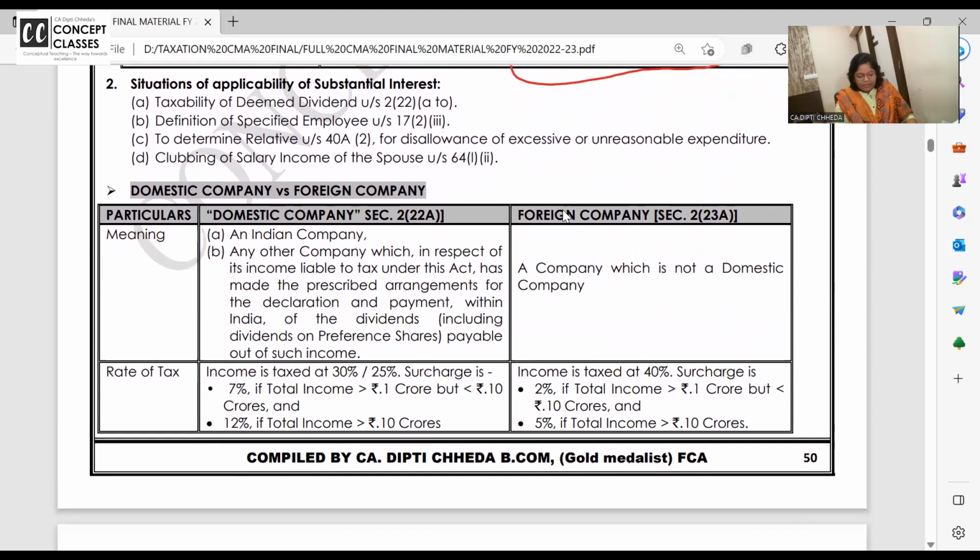Okay. So that time you should know substantial interest, and substantial interest is very important for clubbing and all these cases. Distinguish between a domestic company and foreign company. So basically tax rates are only different. You all should know very well that domestic companies are paying tax at what rate? 30%. 25% only when 2 years back in the financial year. What's the financial year right now? 22-23. So 2 years back in 2021, if our turnover is less than 400 crores, it's a small company, then they can pay the tax at 25%. Otherwise, what's the tax paid by the domestic companies? Indian company, 30%. Foreign company, 40%.